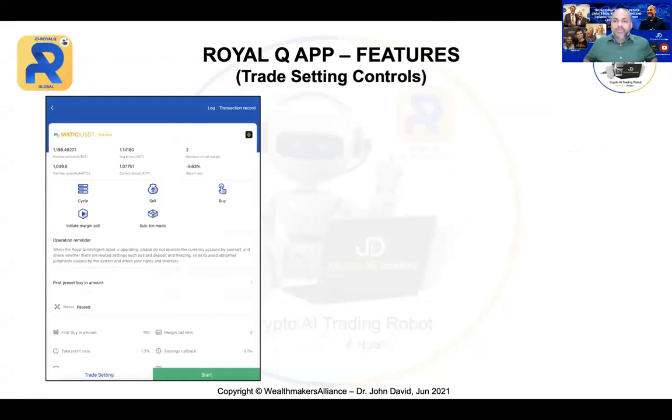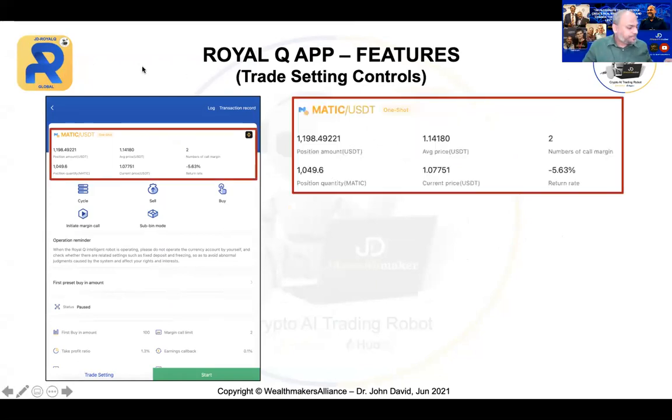Now please watch this, very important. These are the new features. I want to explain this and make sure every one of you is clear what this is all about. Then I'm going to cover the sub-bin mode. I know some of you have heard about the sub-bin but don't know what it is. I will explain it to you, and I'll give you some good news later on. Now, just a moment.